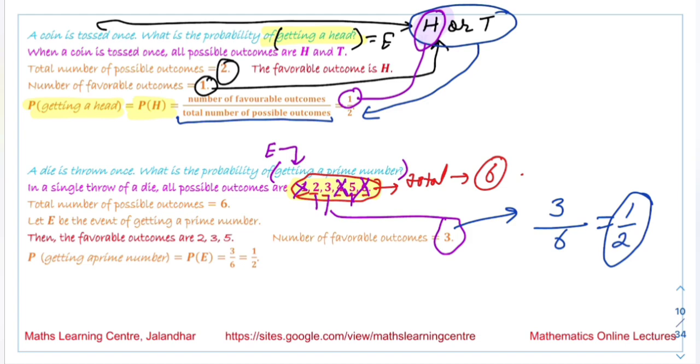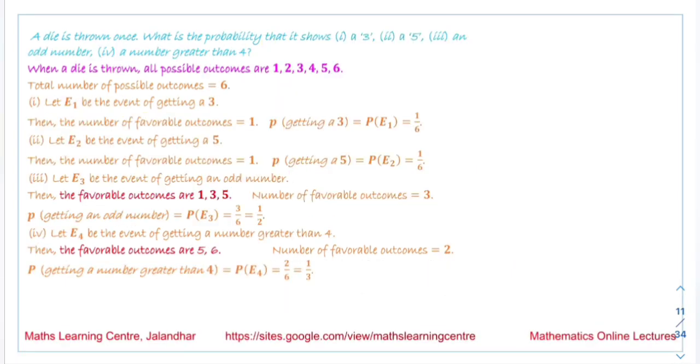Now the next question we have is, a die is thrown once. What is the probability that it shows, first part, a 3? All possible outcomes on throwing the die are 1, 2, 3, 4, 5 and 6, so the total number of possible outcomes is 6.